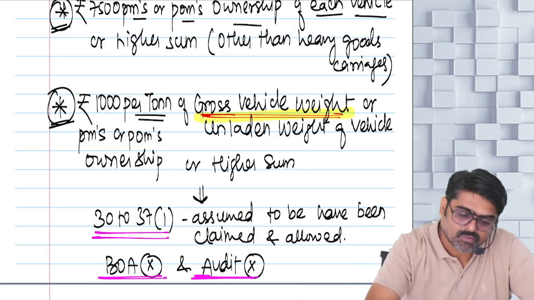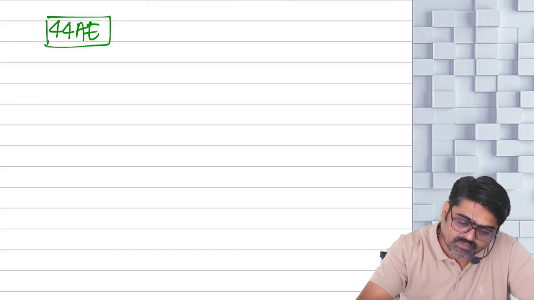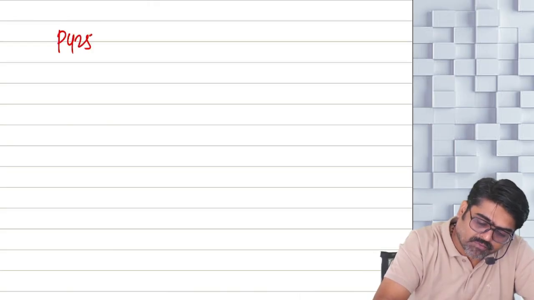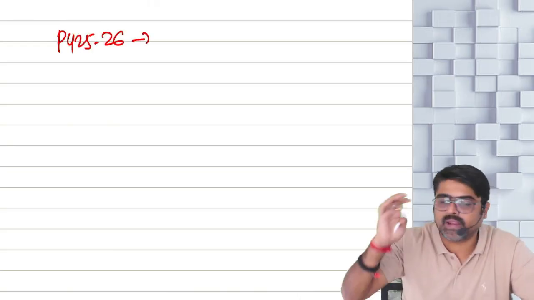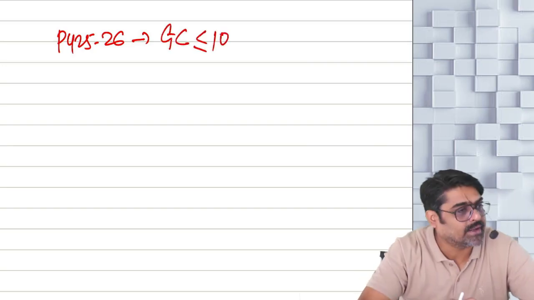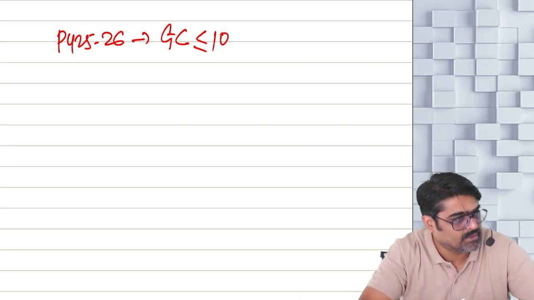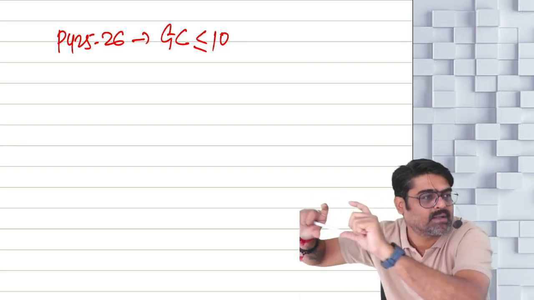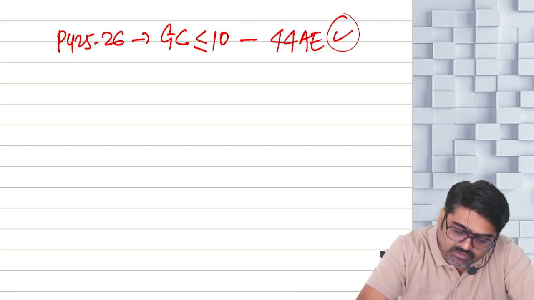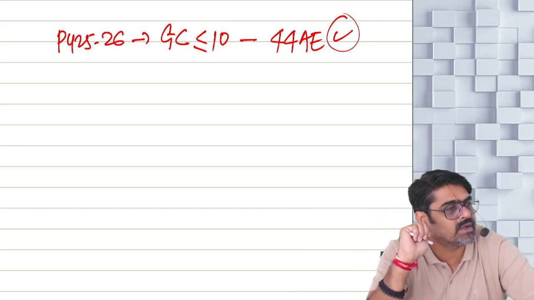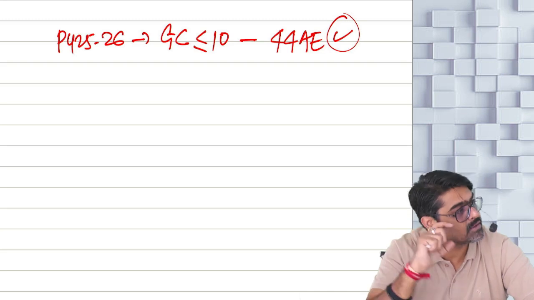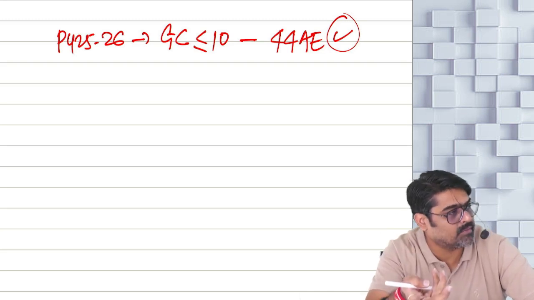Now this year, what did I say? This year means previous year 25-26. For previous year 25-26, the number of goods carriages is less than or equal to 10. So the number of vehicles is within the limits. So for this year, can you show 44AE income? Yes, per vehicle 7,500 or a higher sum. And for heavy goods vehicles, 1,000 rupees per ton of gross vehicle weight or a higher sum.